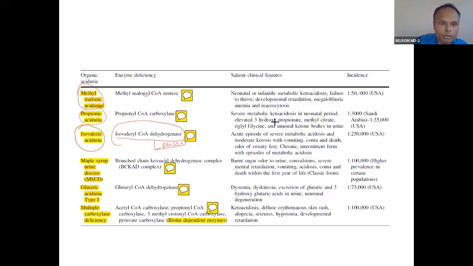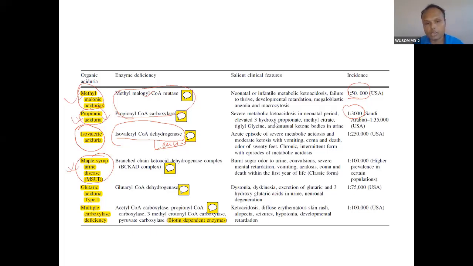Propionic aciduria. These two are very important. These are part of propionic acid metabolism. So these two are very, very important, the most common. So common is important. Now maple syrup urine disease, we have already done. So 1, 2, 3, these three are very, very important. Others, if you know, that is better.